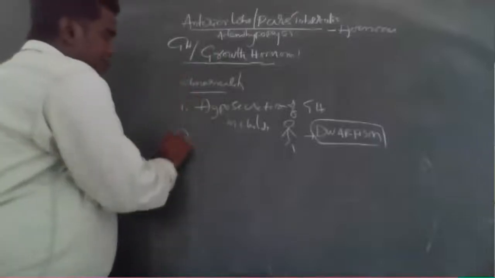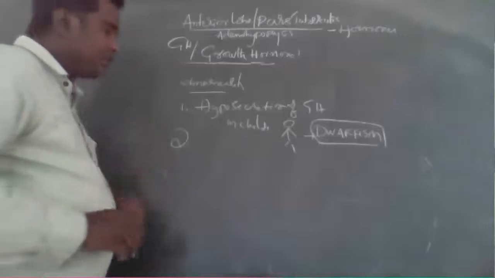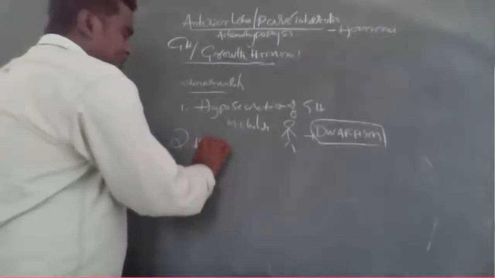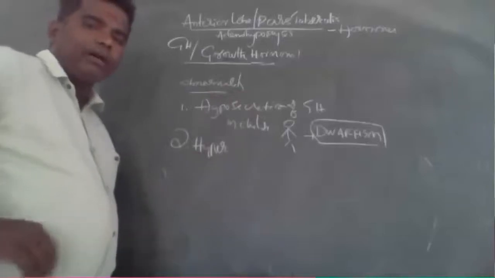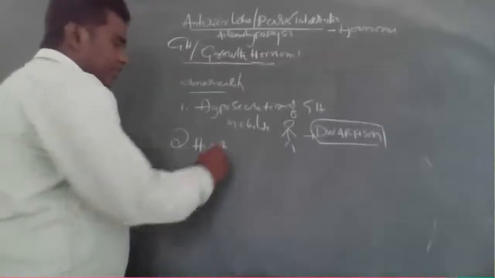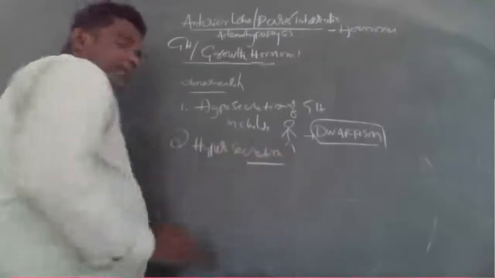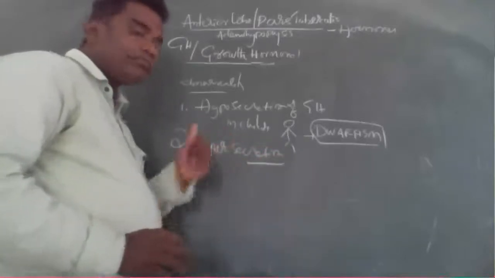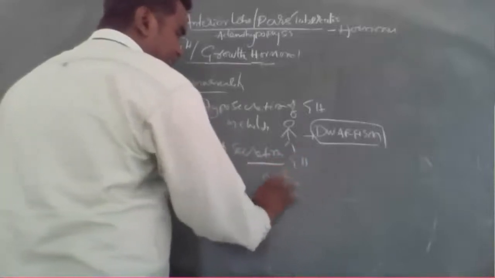The second abnormality, hyper, you know very well. Hypersecretion of GH hormone in children.